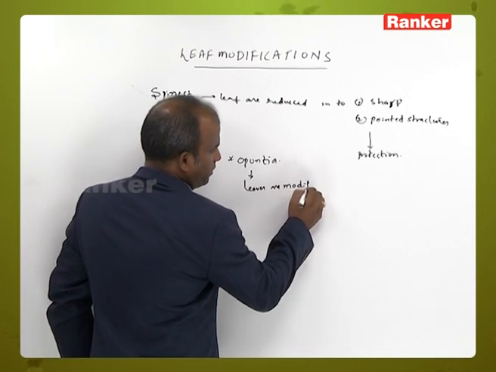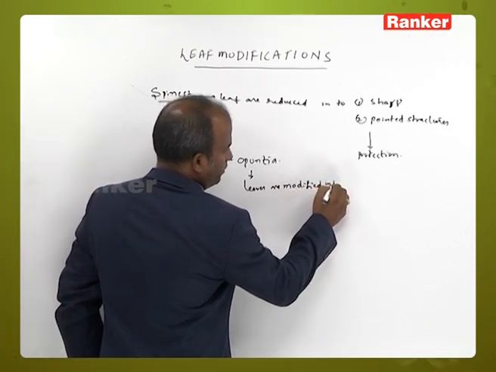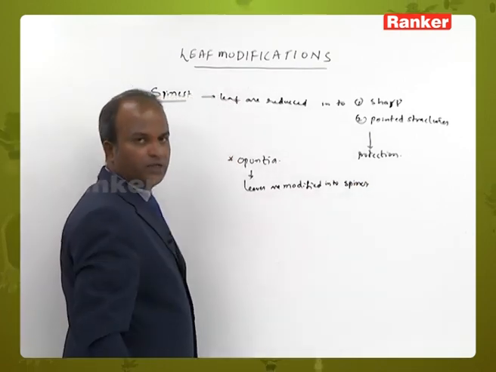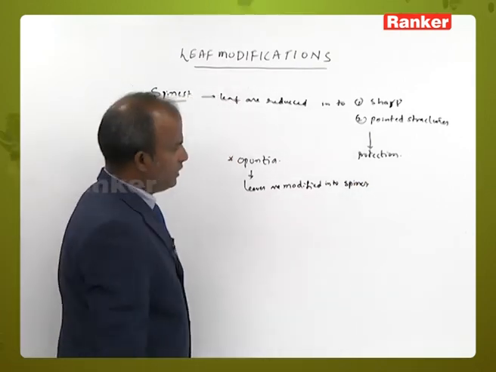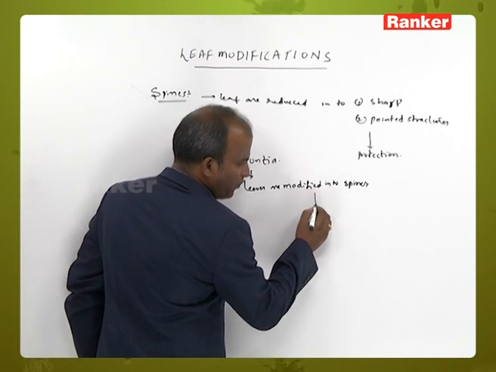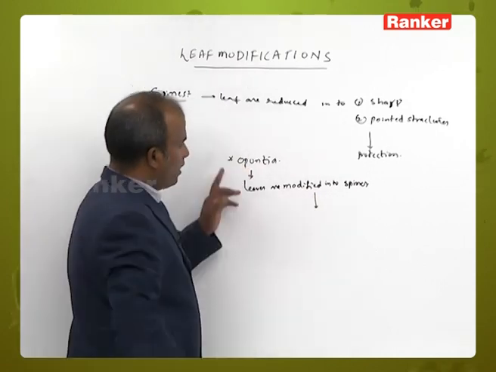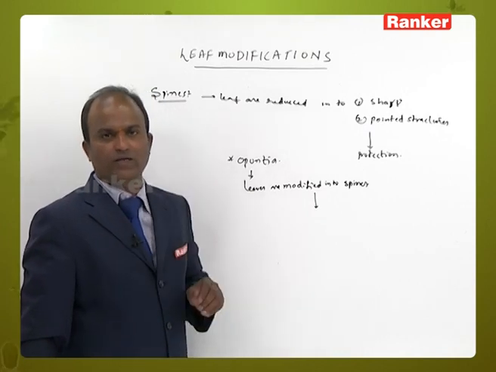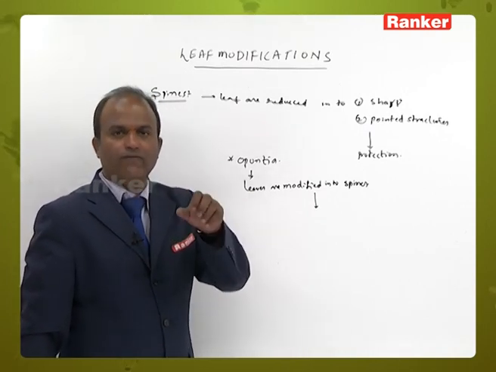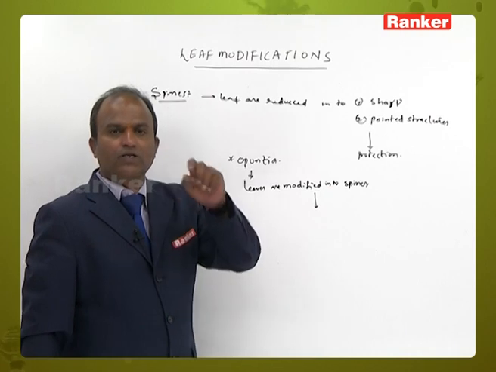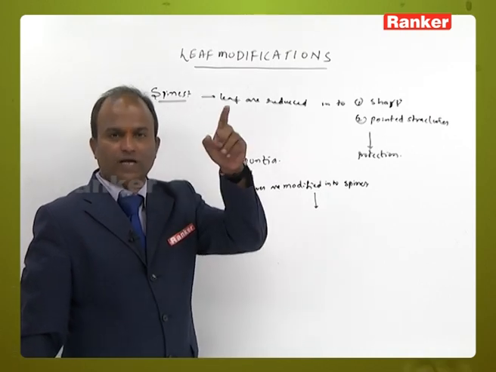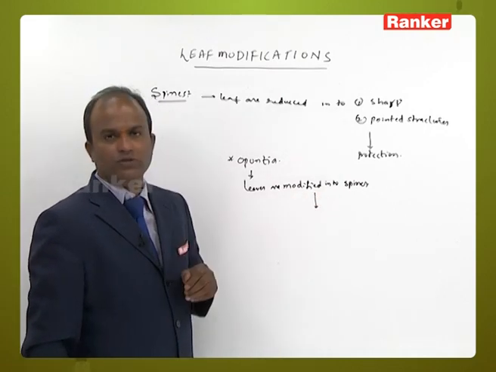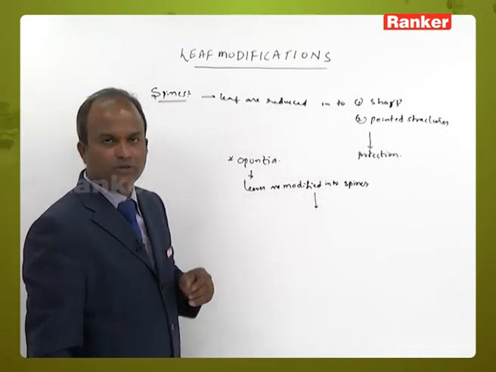In Opuntia, leaves are modified into spines. Why are they modified into spines? Opuntia belongs to the xerophytic members, where water availability is less. In order to reduce the rate of transpiration, the leaves are reduced into spines.